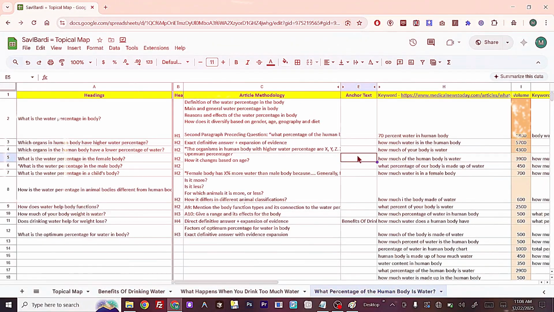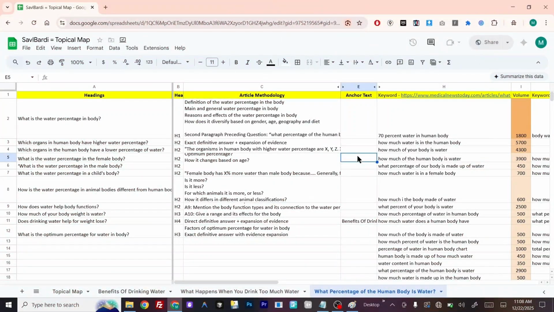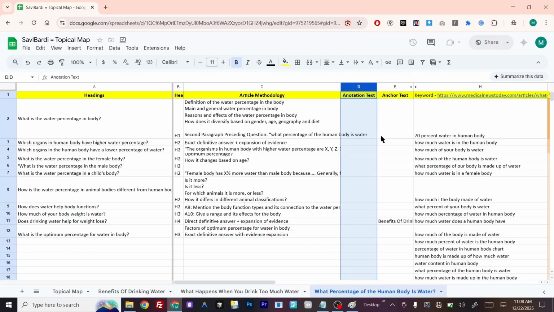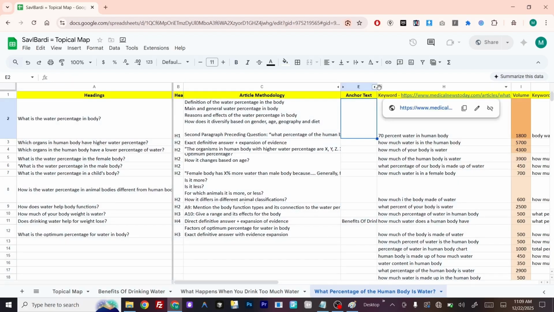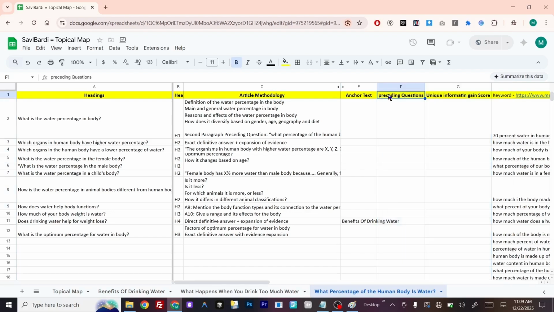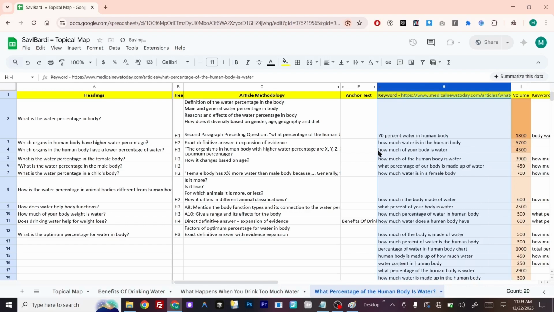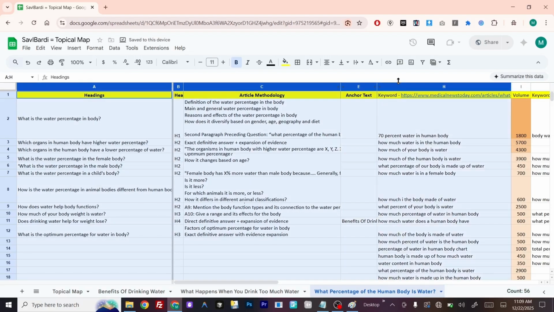In the Koray framework, in their content briefs, they use more columns rather than just this. For example, they use the column annotation text. Annotation text is the text that appears around the anchor text. We hide it for now because these are the fundamentals and it requires a lot of training. For example, here we have other columns like preceding questions and unique information gain score. These are the more advanced things and they require very hard training. So just these are the fundamentals in the content briefs to process all the stuff. And rarely are these columns used.